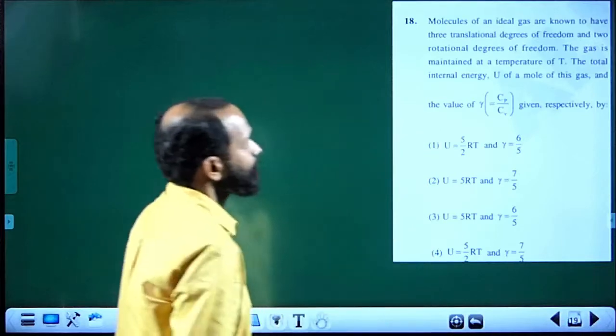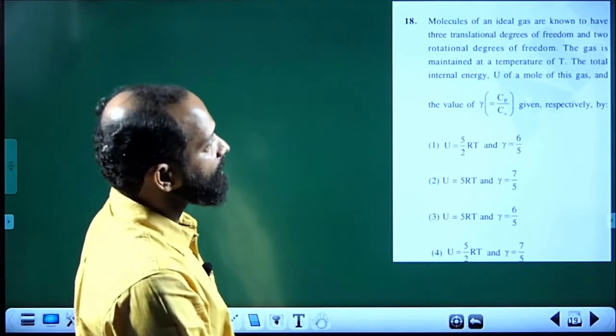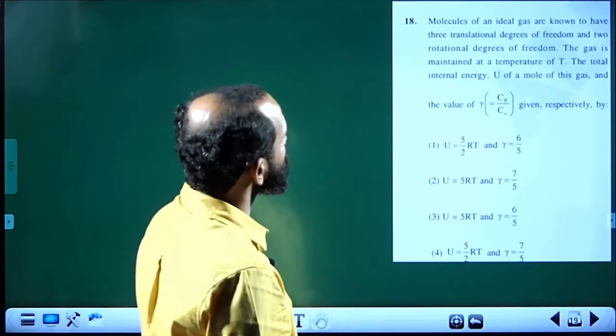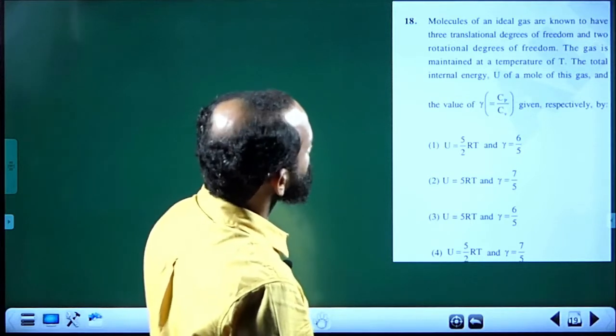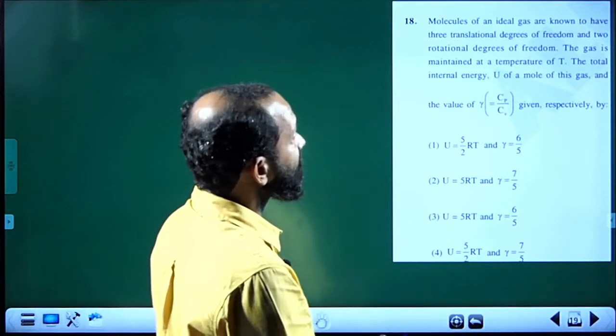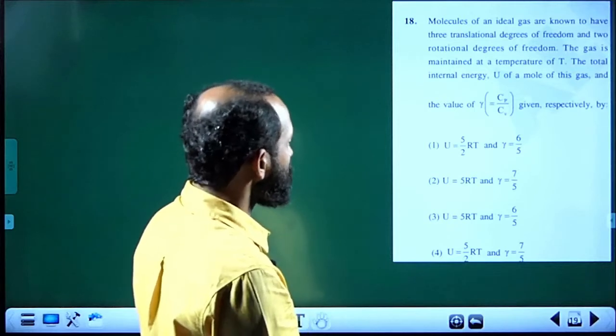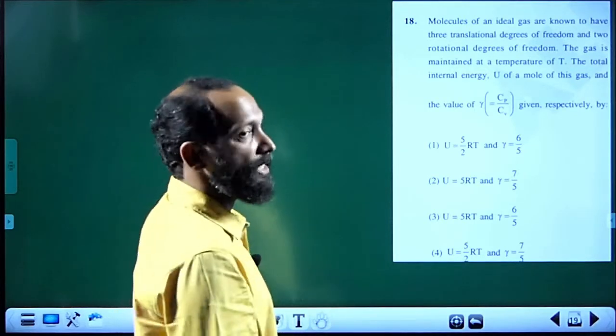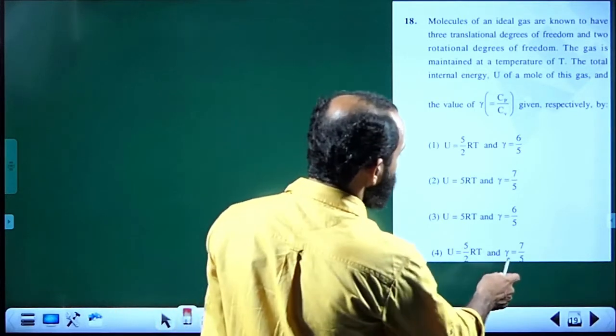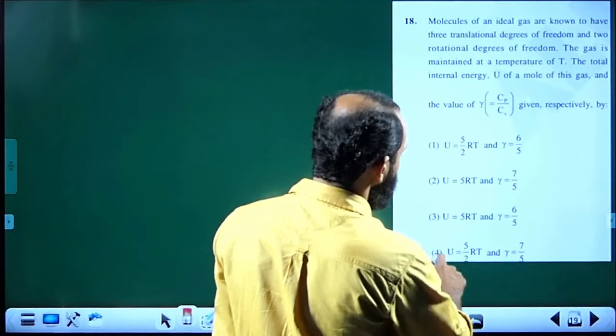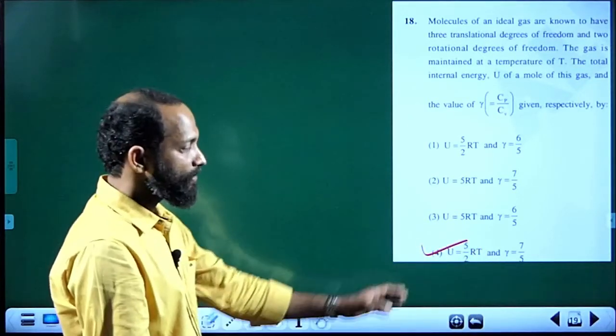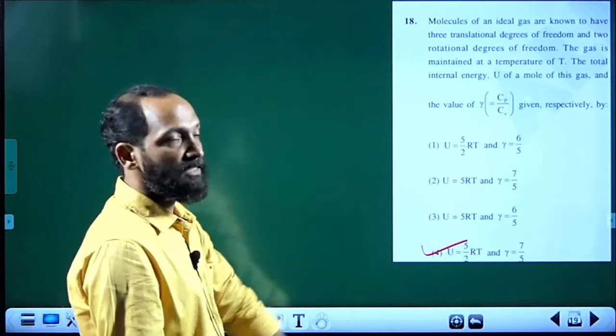The next one, molecules of an ideal gas are known to have 3 translational degrees of freedom and 2 rotational degrees of freedom. The gas is maintained at temperature T. Total internal energy. That is only a knowledge level question. For diatomic gas, the total internal energy is 5 by 2 RT and gamma is 7 by 5. For monatomic, it is 3 by 2 RT and gamma is 5 by 3, like this.